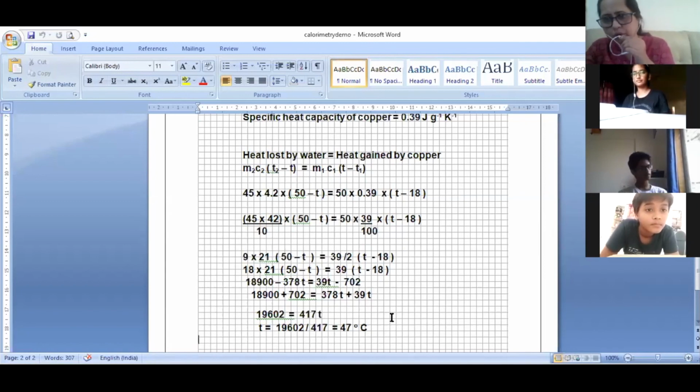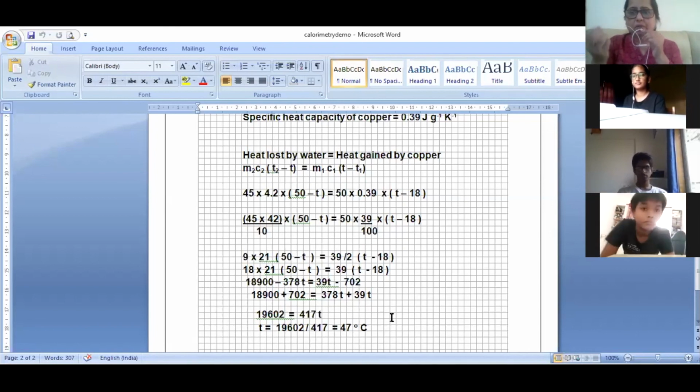Water has come down only by 3 degrees Celsius, but copper, what was the temperature of copper when it was put in? 18 degrees Celsius, right? It has gone to 47. So much heat copper has gained, no? Now why has it gained so much heat? Because of low specific heat capacity. So did you understand this sum now? This is about the final temperature.